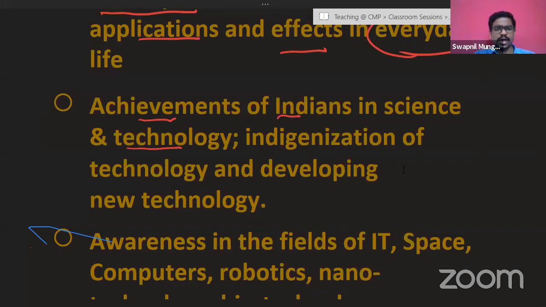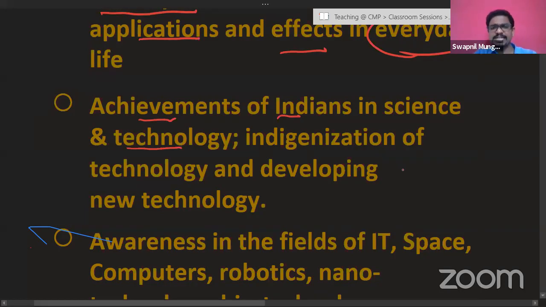So next point, I was talking about achievements of Indians in science and technology. So Indians' achievement is again important. For example, you have to look at modern scientific developments and the contribution of Indians to it. Also, a few questions from ancient times can also be asked. So you have to go into details of that as well up to an extent, but largely you should be focusing on modern science and its development and the contribution of India to it.